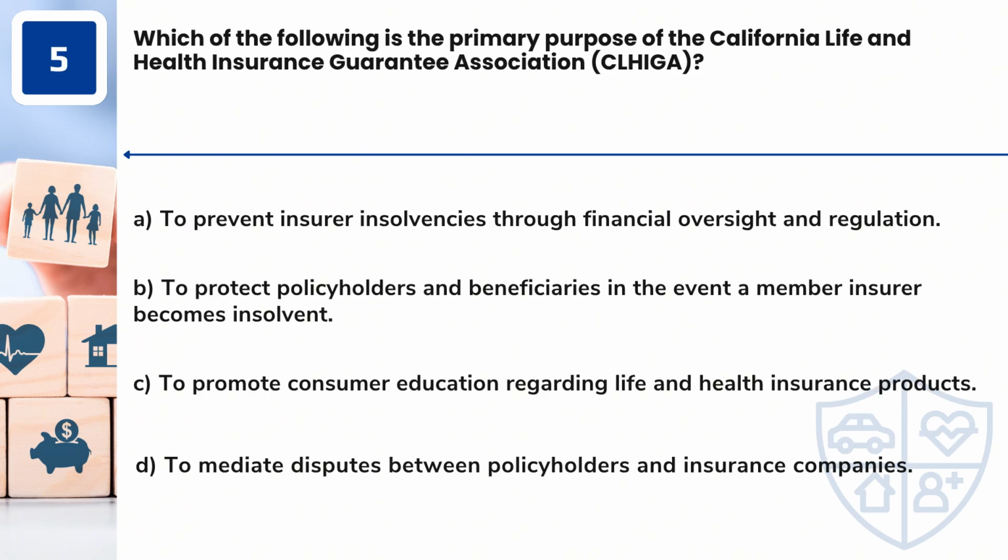Question 5. Which of the following is the primary purpose of the California Life and Health Insurance Guarantee Association, CLIGA? A. To prevent insurer insolvencies through financial oversight and regulation. B. To protect policyholders and beneficiaries in the event a member insurer becomes insolvent. C. To promote consumer education regarding life and health insurance products. D. To mediate disputes between policyholders and insurance companies.